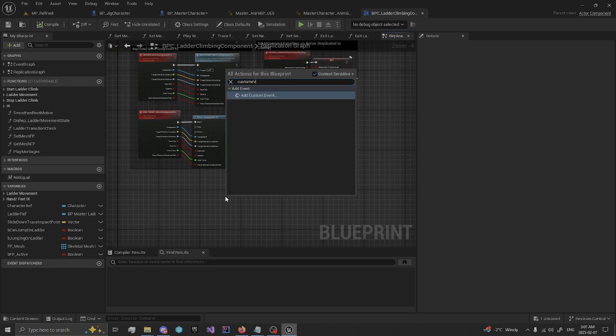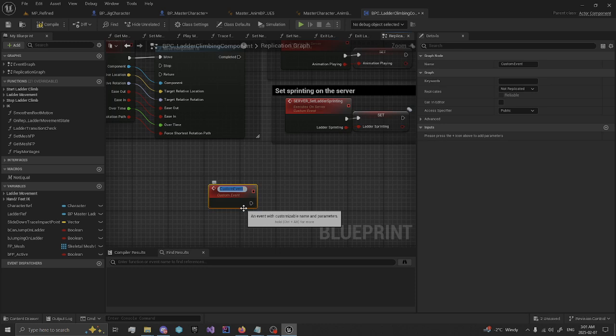Create a custom event. Set use controller rotation. And this will be set on server, and from there create a boolean.